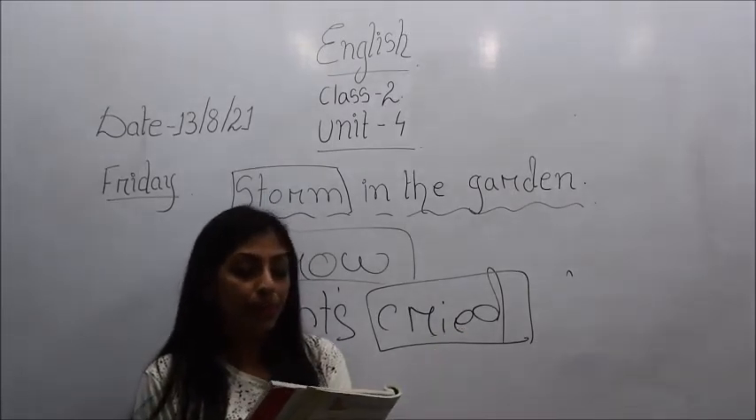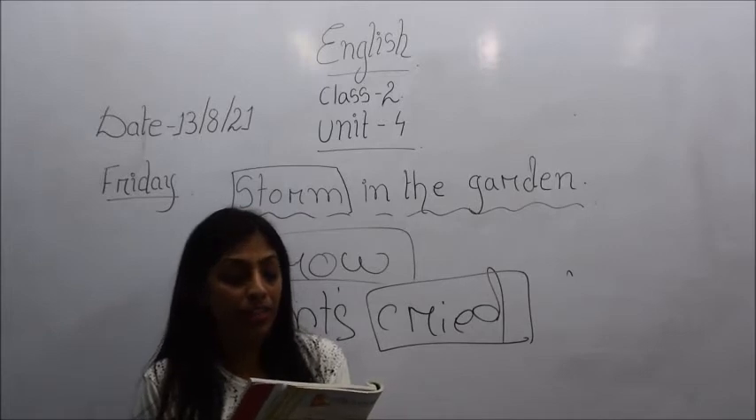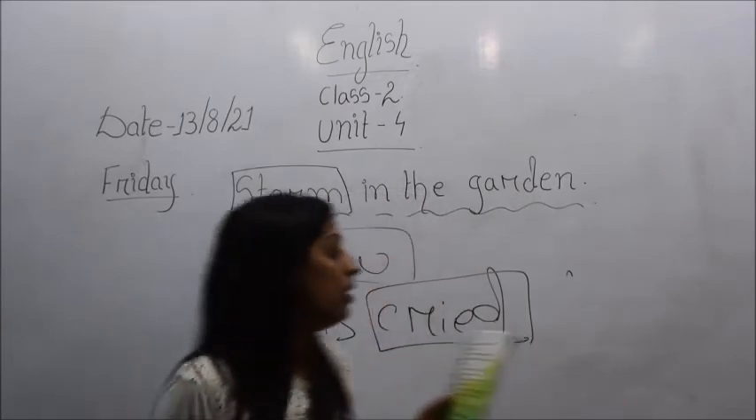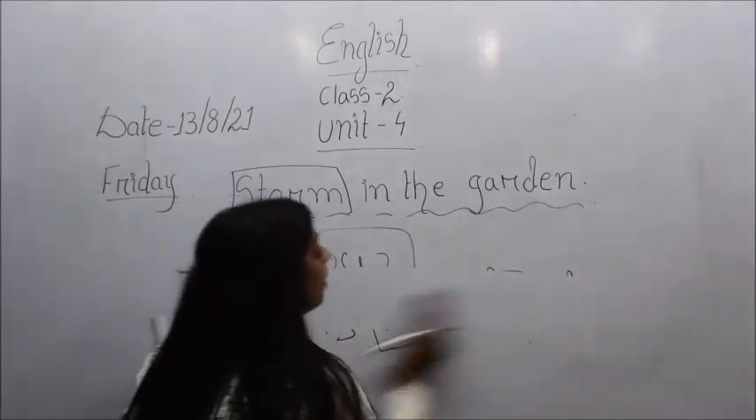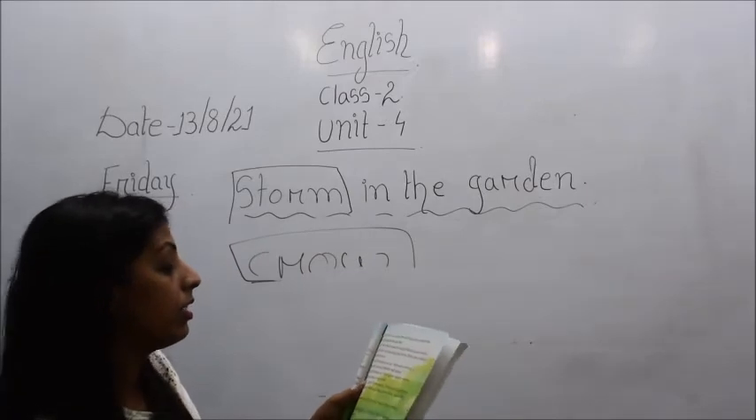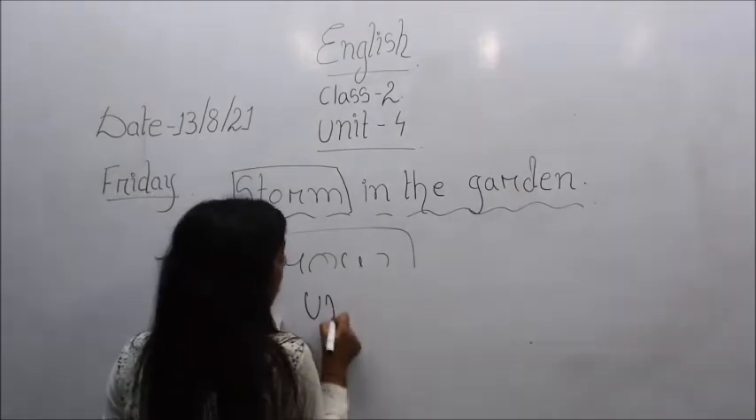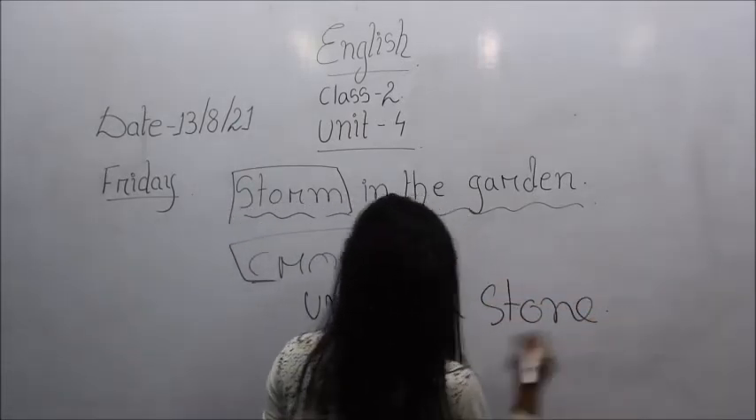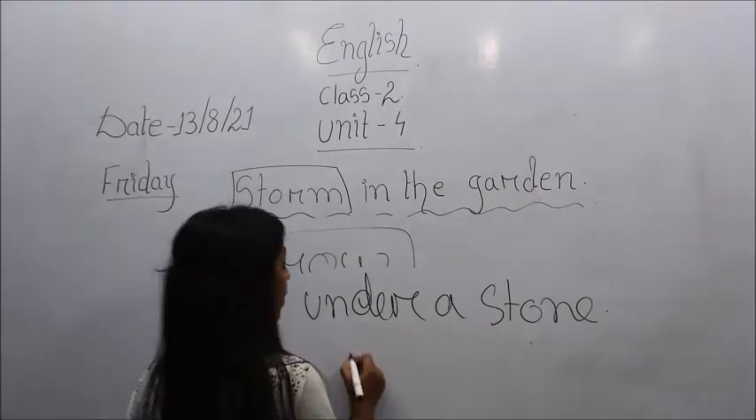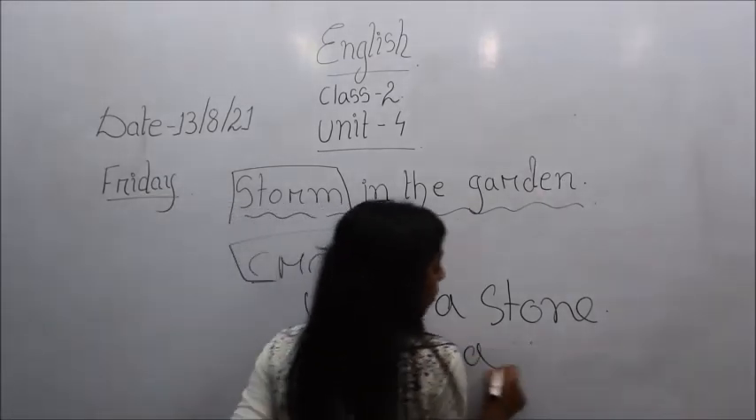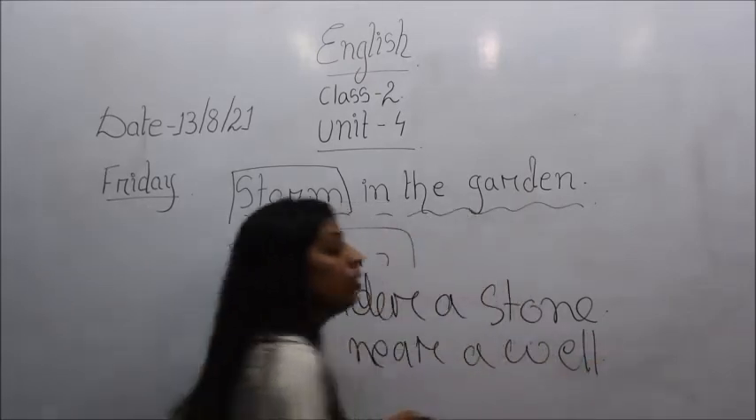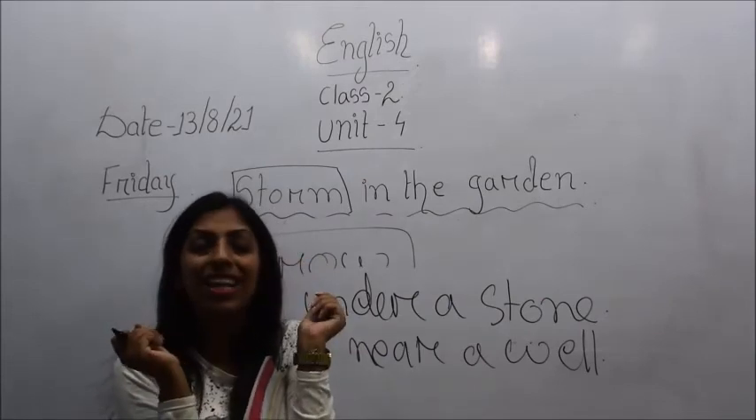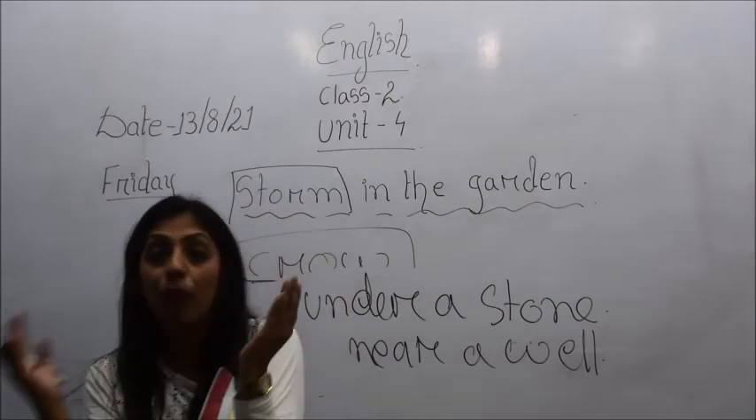And then what happened? Sunu went to his mother, where she sat under a stone near the well. So when Sunu went home, where was his mother sitting? His mother was sitting under a stone, U-N-D-E-R, under a stone, and where? Near a well. So under a stone means maybe there was a stone, and under the stone his mother was sitting, and where was that stone? Near the well.